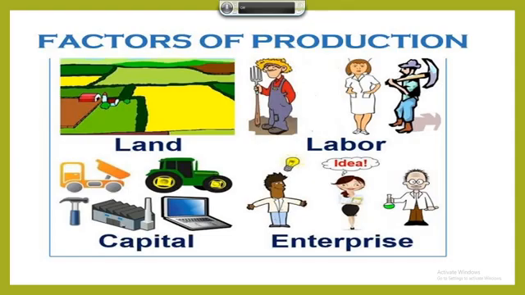Okay, now let us come to labor. For production, we need labor to do our work. The laborers may be skilled, unskilled, educated, uneducated, but they do the work that is to be done in the production process.